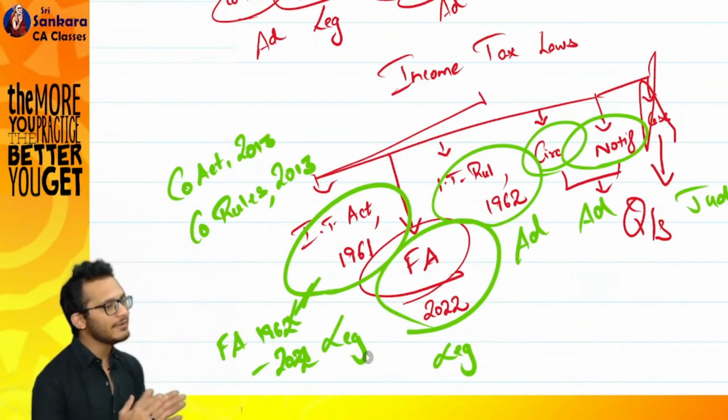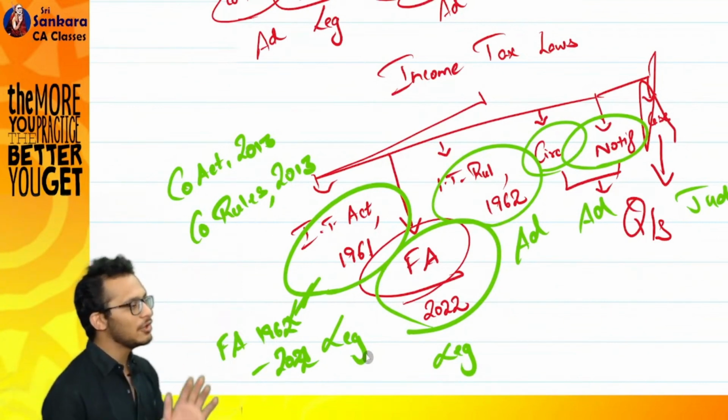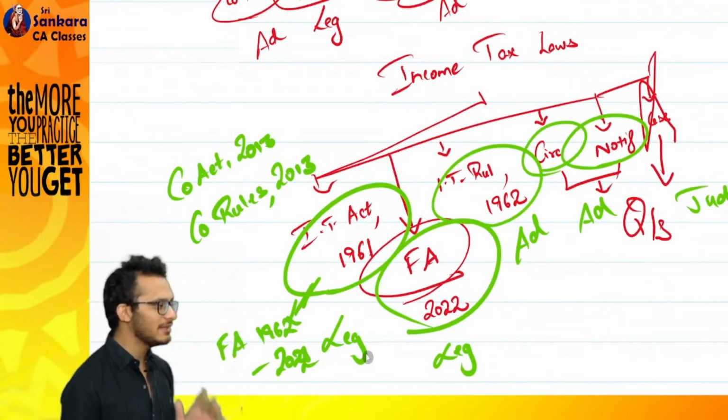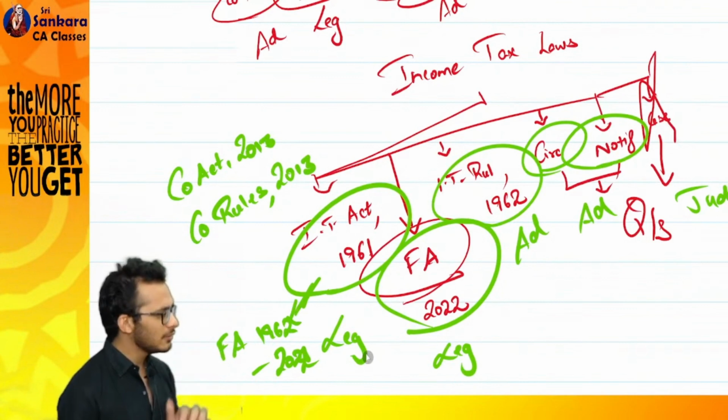So what will happen? A second meeting will happen. That will not be very exciting. The first meeting, budget day only, will be very exciting. The second meetings and all will not be exciting. You can see it on the screen.